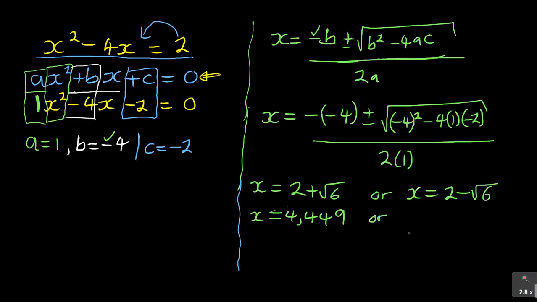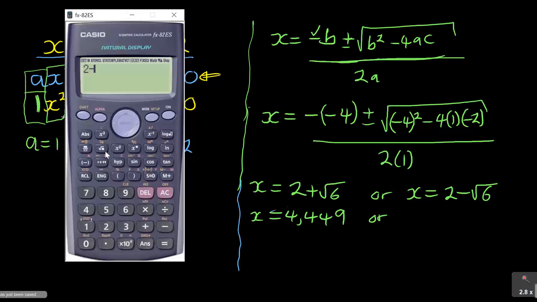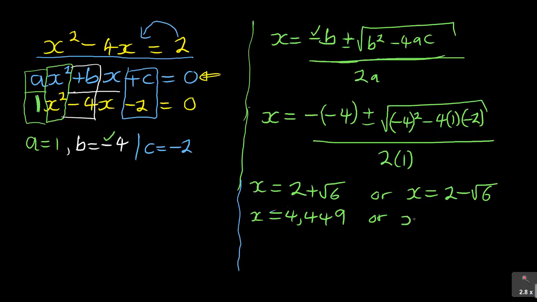Or the second value of x is 2 minus root 6. And you press SD, it's negative 0.449. You can still use the calculator, say shift, setup, 6 and you round off to 3 decimal places because it's 0 to 9. Press SD, minus 0.449. So that is how you can solve for the values of x, in this case, like that.